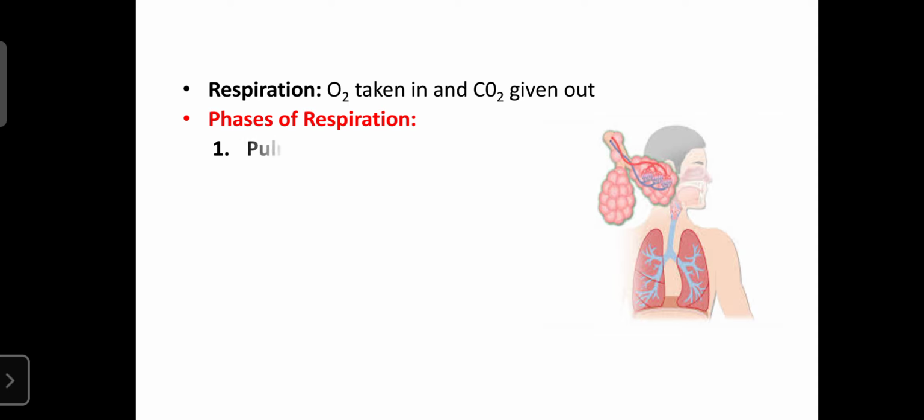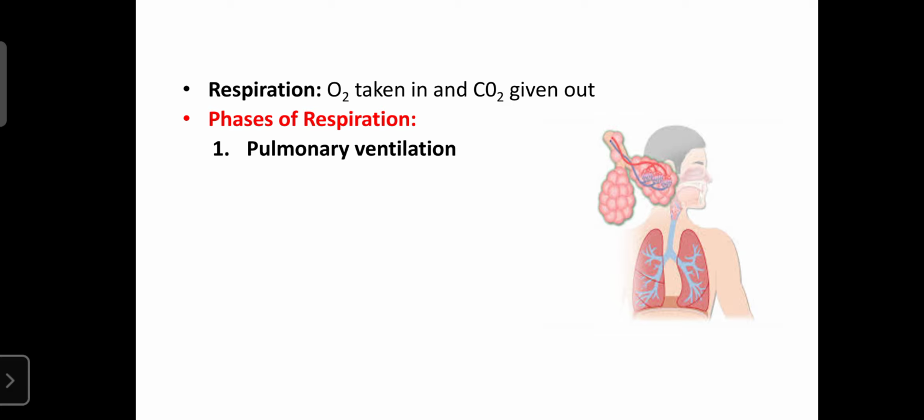Phase one is known as the pulmonary ventilation. Pulmonary ventilation means the entry of air from the environment to the lungs, known as inhalation or inspiration, and exit of the carbon dioxide from the lungs to the environment, known as expiration or exhalation.